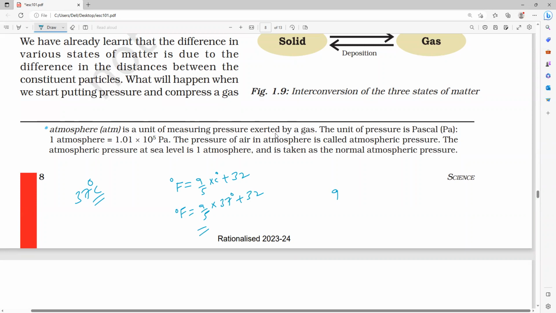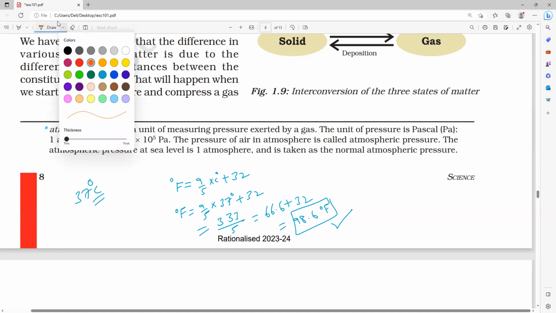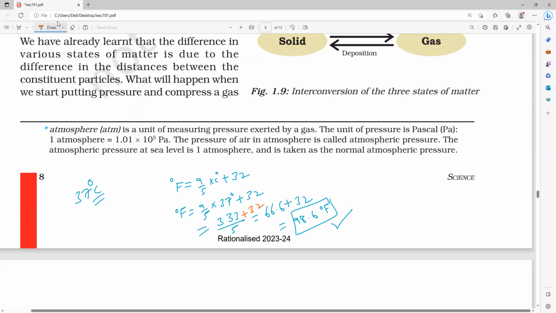37 into 9 equals how much? 333 divided by 5 gives 66.6, plus 32. If we add 32, how much will it come? 98.6 degrees Fahrenheit. If you go to a hospital, they will write this value in degree Fahrenheit. Have you noticed it, everybody? Plus 32, that is how you have to convert it.